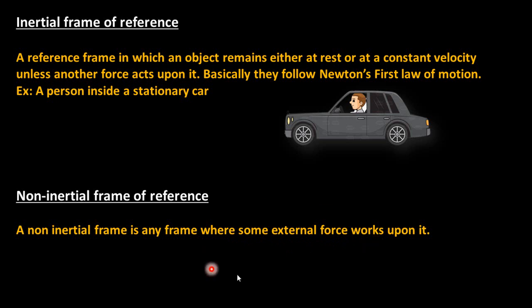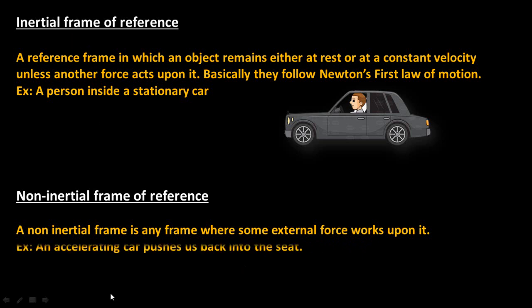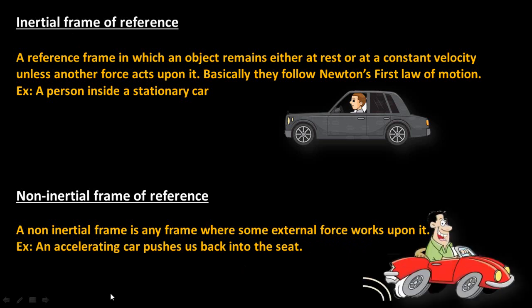Okay, so these are accelerated frames of reference, and inertial frames are non-accelerated frames of reference. An example of a non-inertial frame of reference, like you can see in this image: this car is moving. Okay, this is an accelerating car. Its speed or velocity is continuously increasing and a person is sitting inside this car.